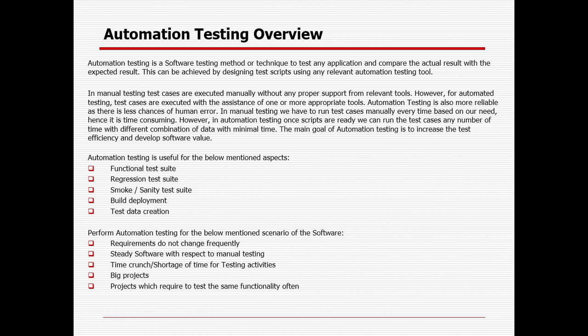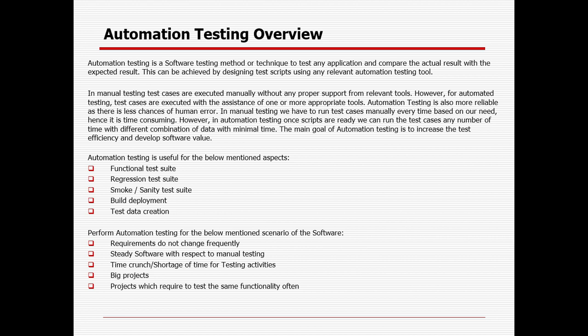In case of any failure, we log a defect, and the defect goes through its life cycle, and then we publish the report. So that's how the testing life cycle happens. In manual testing, everything is manual, whereas in automation testing, we have the test cases and we automate them with the help of relevant tools, programming language and framework, and then run them through the tools only. So minimal manual intervention will be required.